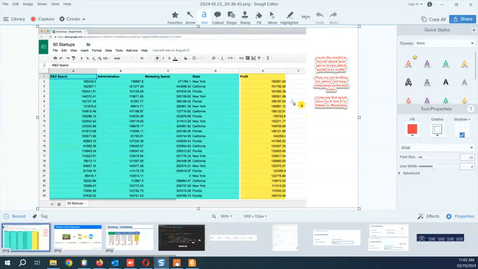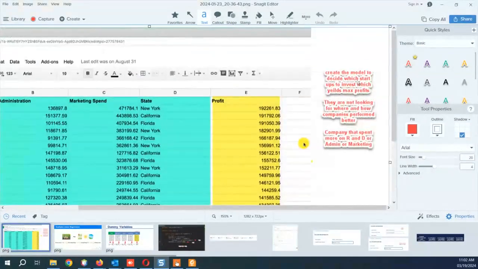You are not just going each day over there and doing your job and coming back. So online, maybe you will get a little less pay, but you are saving some money on gas and everything. So this is again a contributor. So there are so many contributors. They are not looking at where and how the companies performed better. This is just a data set that we are talking about now.